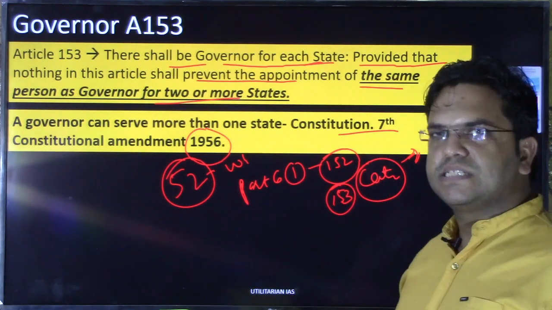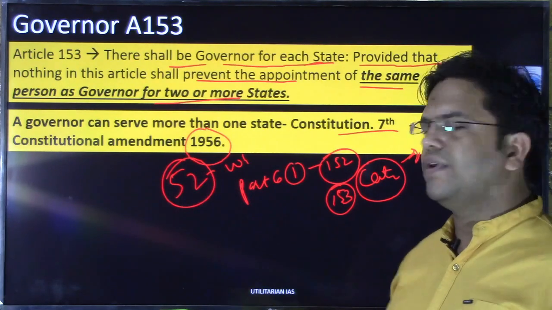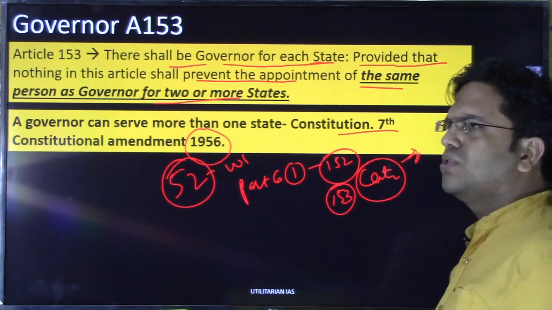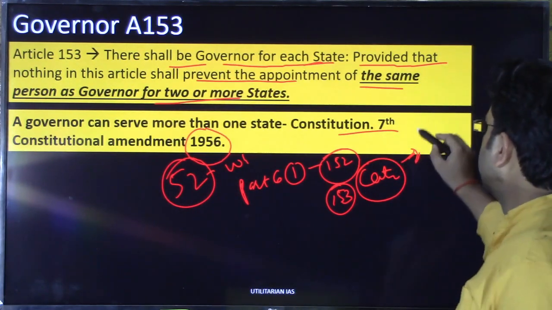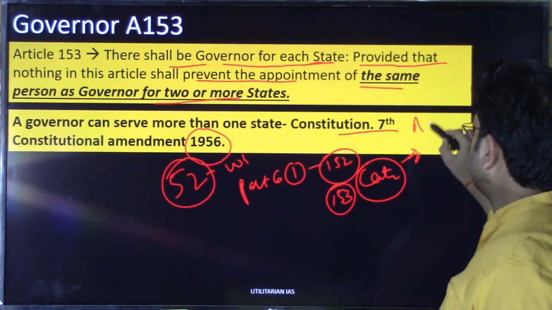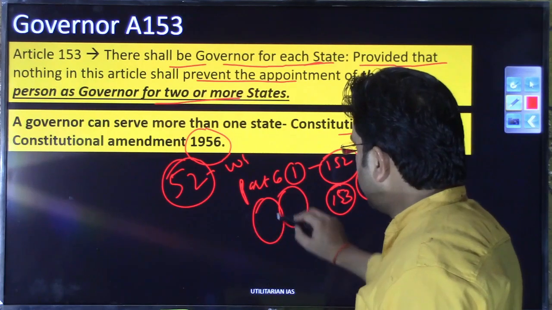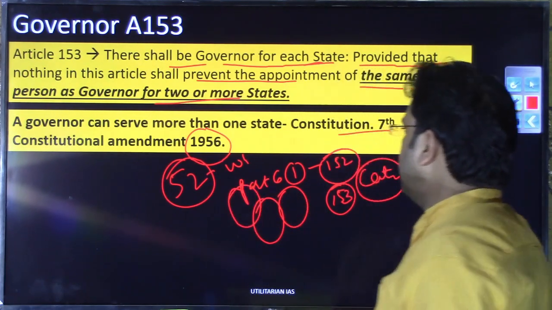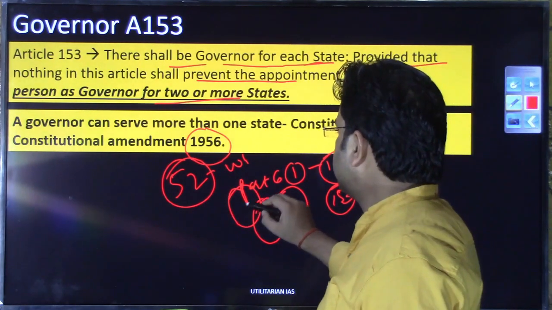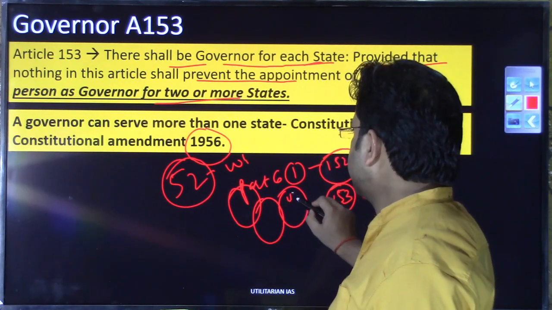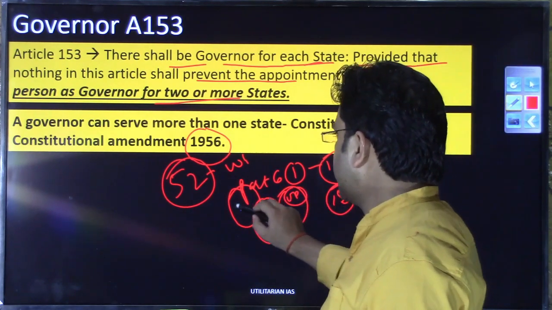Mind you, the president is the appointing authority for the governor. We'll discuss this. Suppose you have Madhya Pradesh, Uttar Pradesh, and Rajasthan. Now the Rajasthan governor's term has expired and the Uttar Pradesh governor's term has also expired.